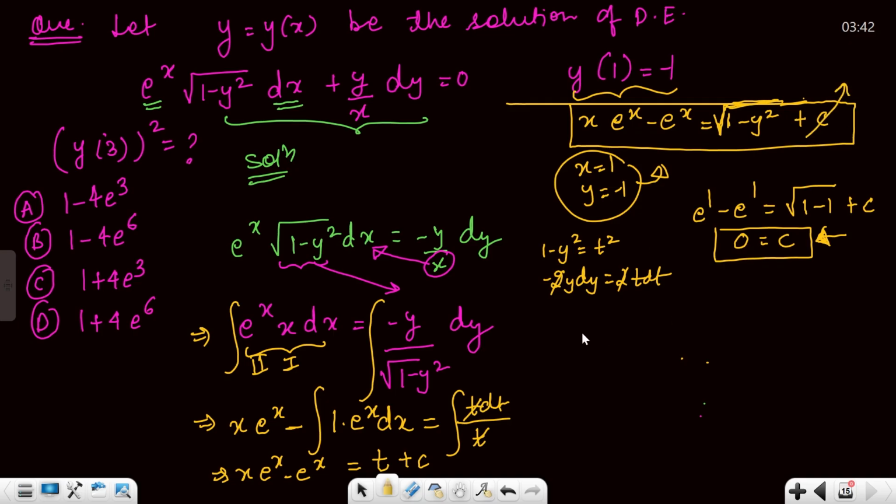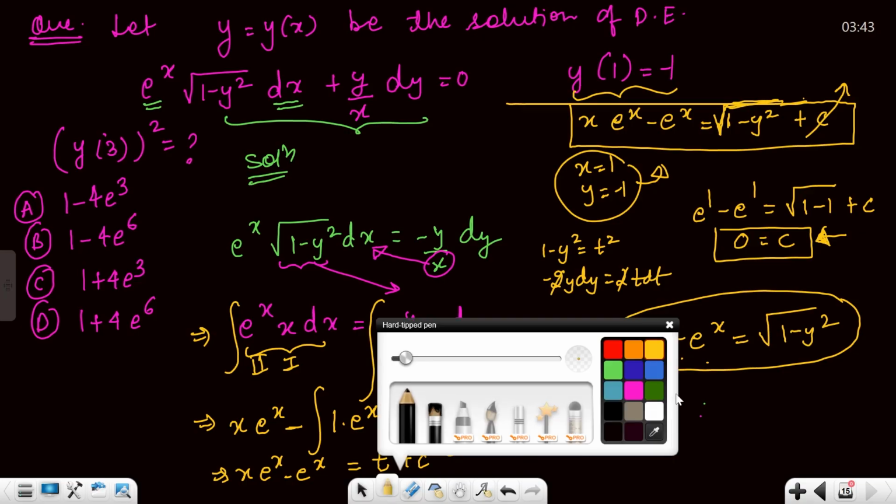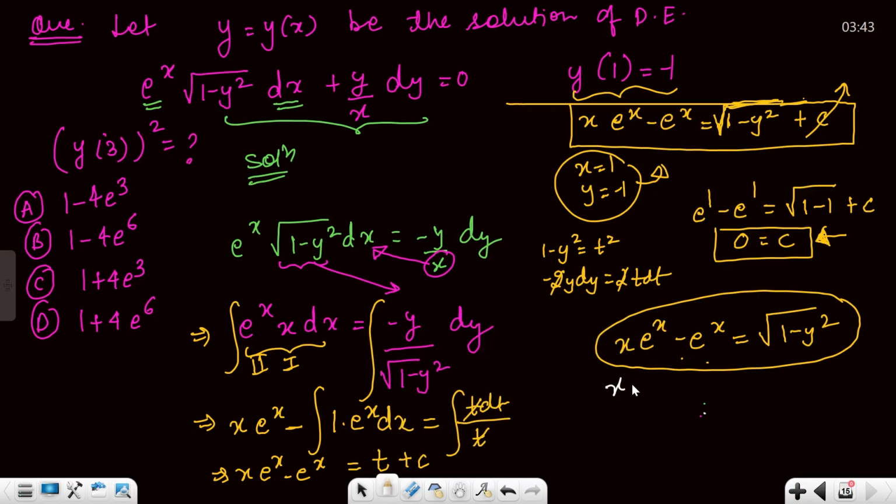So finally your differential equation is x e power x minus e power x equals to square root 1 minus y square. And put x equals to 3. You will get this. So put x equals to 3: 3 e power 3 minus e power 3 is equals to square root 1 minus y square.